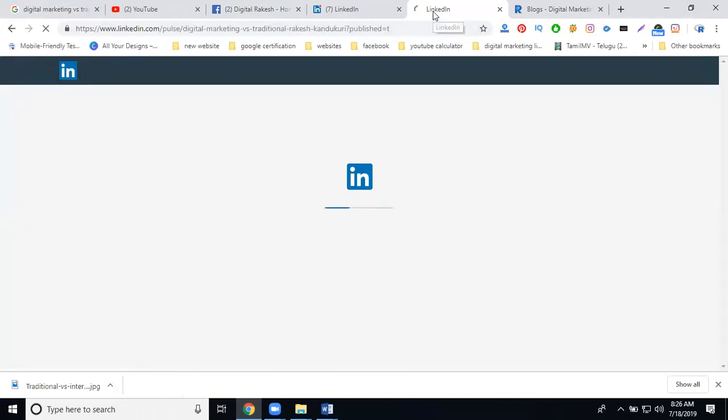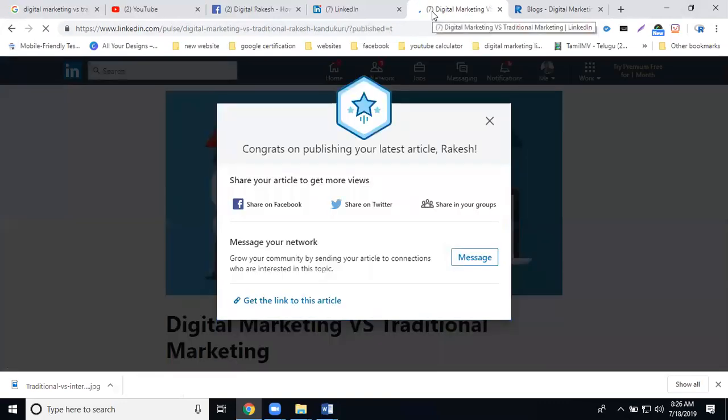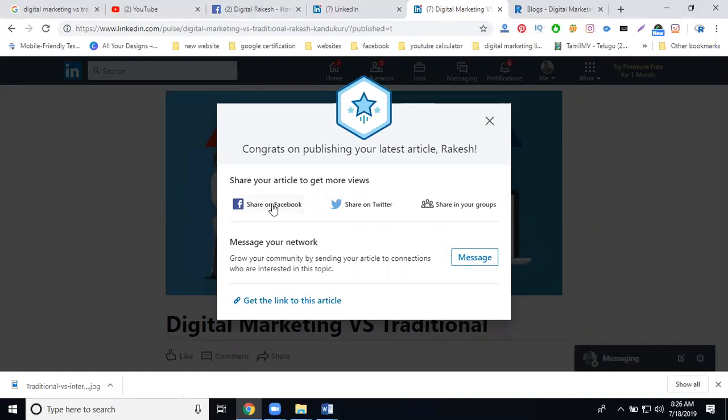You can see the keyword in your LinkedIn. See this: customer versus traditional market. Where is the share? LinkedIn. And after that, share on Facebook, share on Twitter, share in your group. They're showing three options: share on Facebook, share on Twitter, and share on groups.